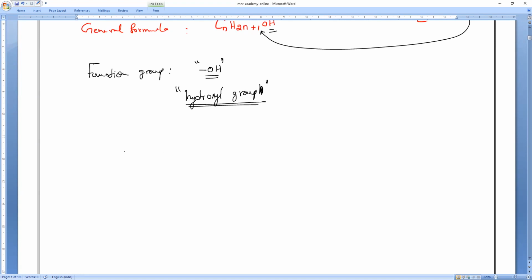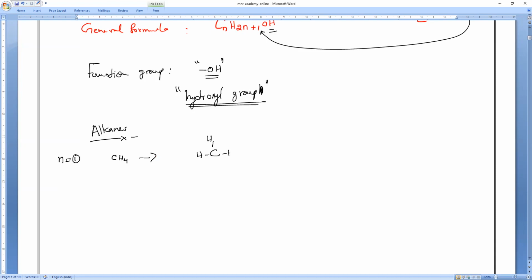So let us start with the first compound. Alkanes start from n equals 1. So what is the first compound? n equals 1 means CH4, and we all know that is 1 carbon and 4 hydrogens.